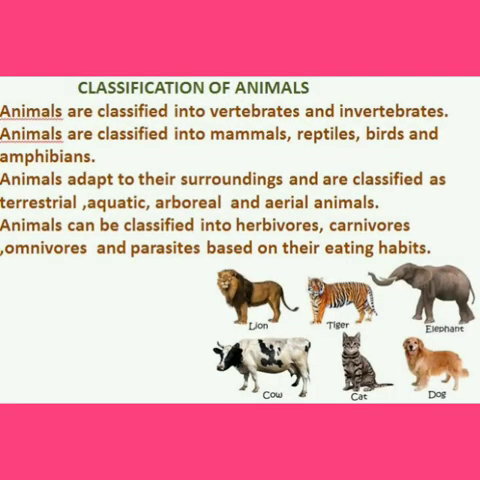Next, classification of animals. Animals are classified into vertebrates and invertebrates. They are also classified into mammals, reptiles, birds and amphibians. Based on how they adapt to their surroundings, they are classified as terrestrial, aquatic, arboreal and aerial animals. They can also be classified into herbivores, carnivores, omnivores and parasites based on their eating habits. So in this way we are classifying the animals into different types.